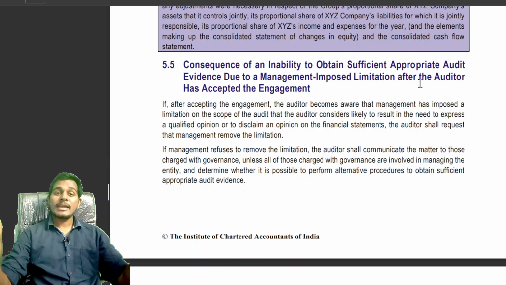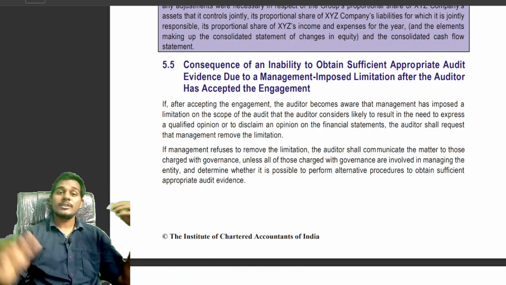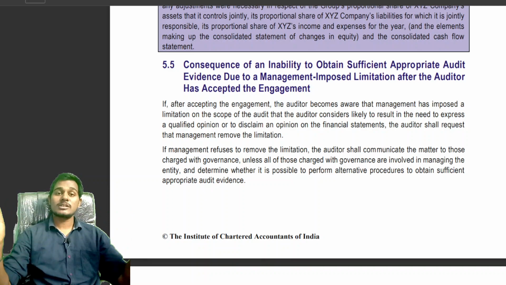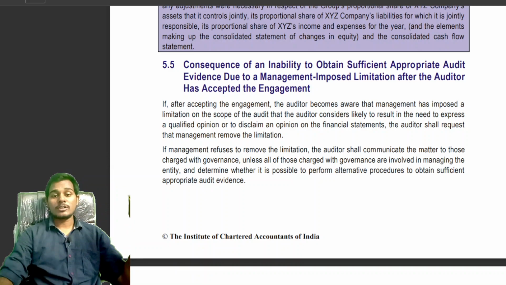If the management refuses, then he should go to those charged with governance. Unless those charged with governance are the same as management, that is, those charged with governance and the management are the same, then the auditor need not go to those charged with governance. Then he should perform alternative audit procedures, to see whether he can get sufficient and appropriate audit evidence to conclude whether the financial statements contain material misstatements, either individually or in aggregate, or not.